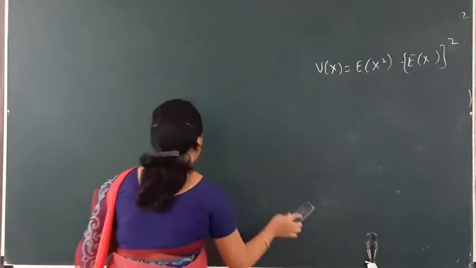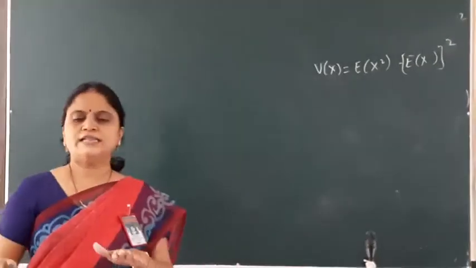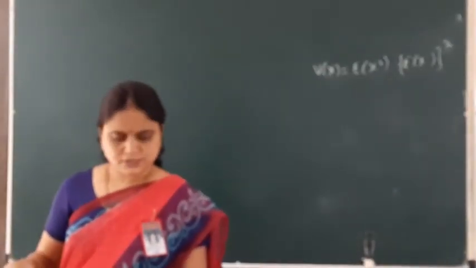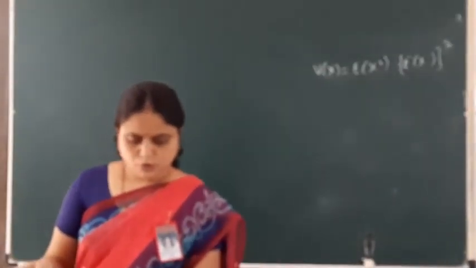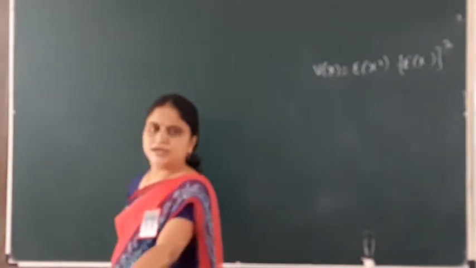So let me have one problem based on all these definitions. The problem is: if x is a continuous random variable with PDF, so what is the PDF over here?